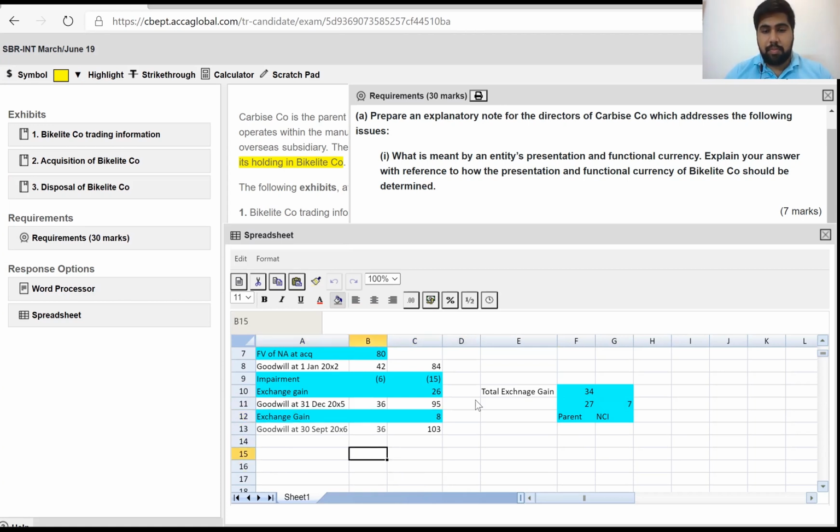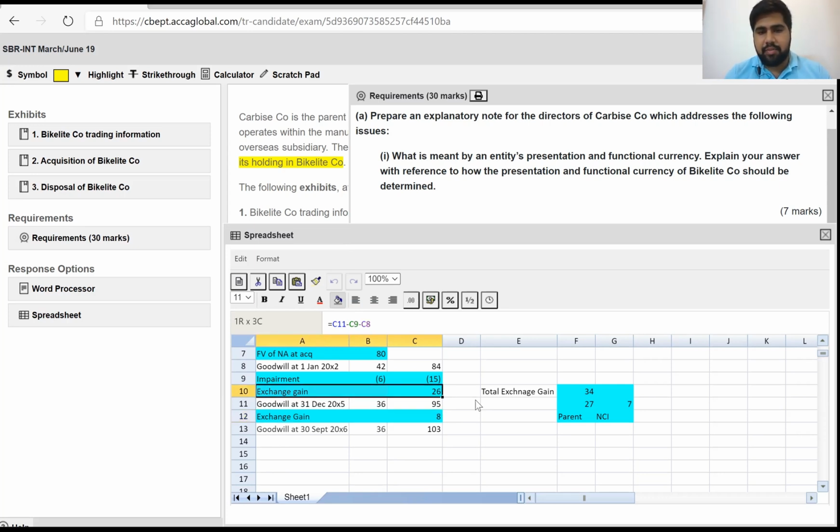So this will be part of your OCI. Make sure that you mention it, because this is something that needs to be mentioned. So the exchange difference of 8 million relates to the current year, which is part of OCI and will be taken to the translation reserve.